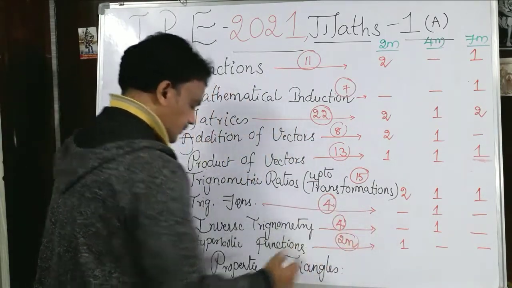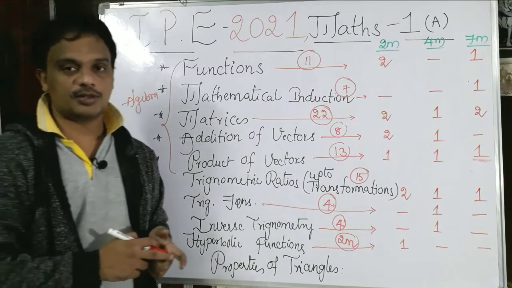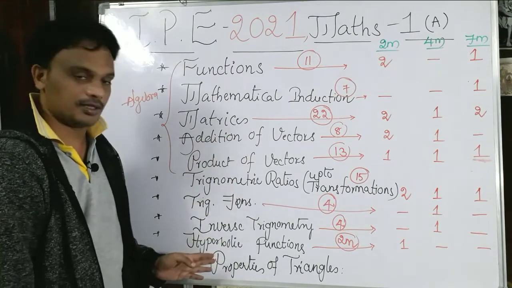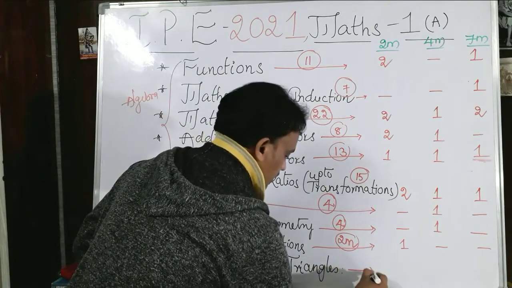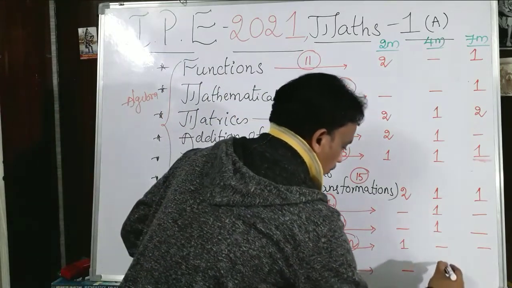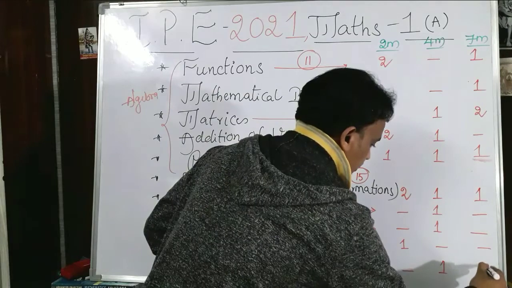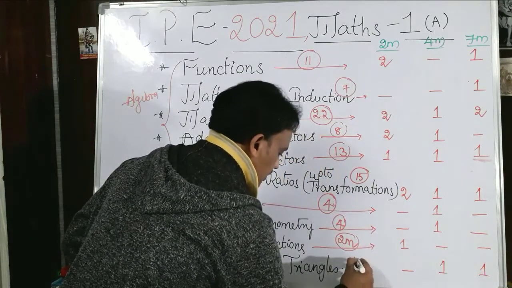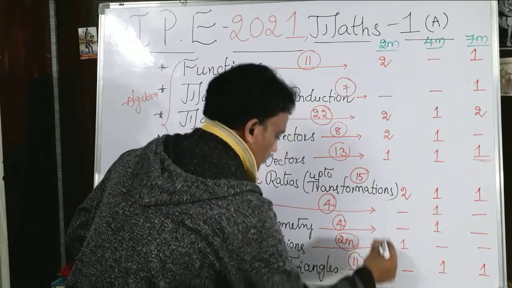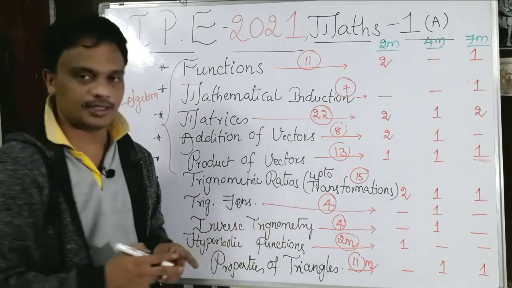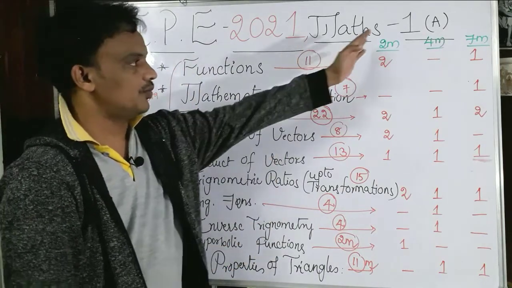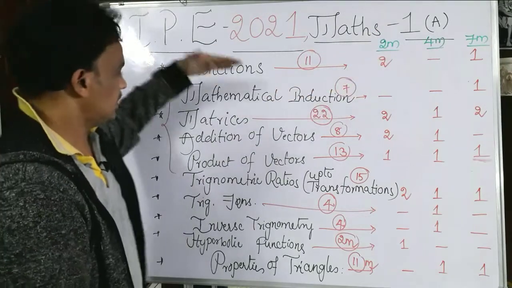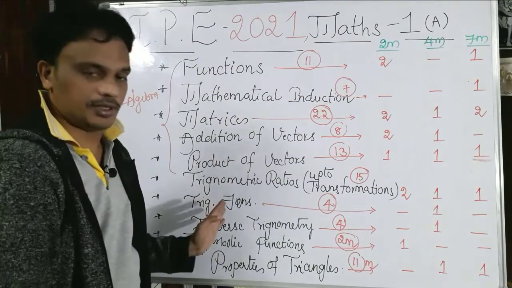Coming to one of the very important topics from trigonometry, properties of triangles. From this there is no 2 marks question, one 4 marks question, and one 7 marks question. 7 plus 4, 11 marks. This is about the weightage of our Maths 1A topics, totally.